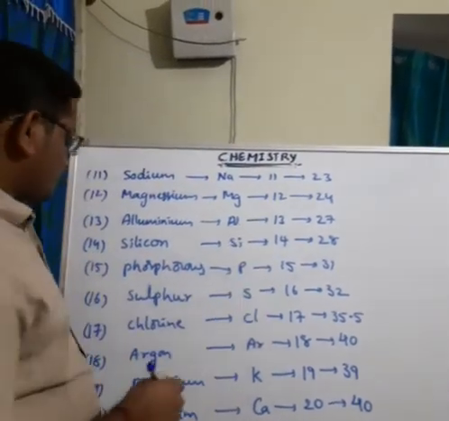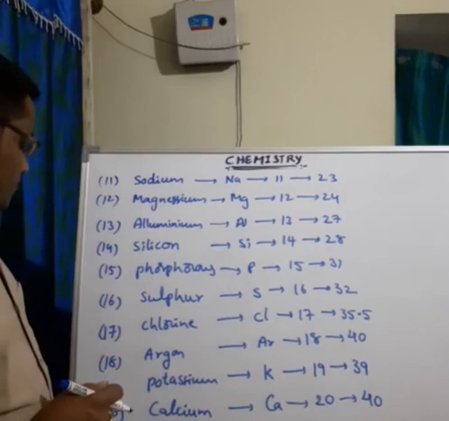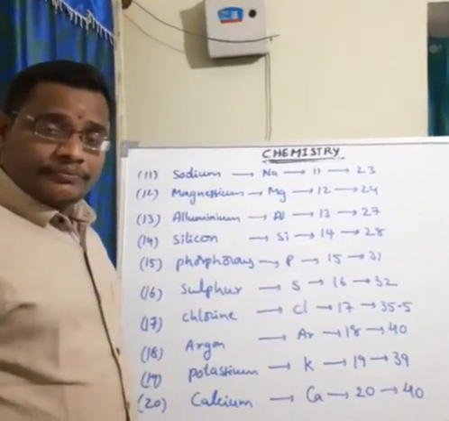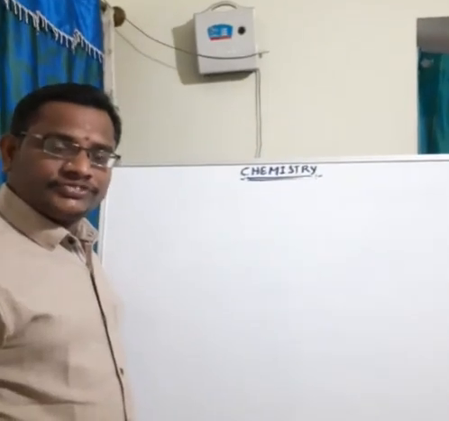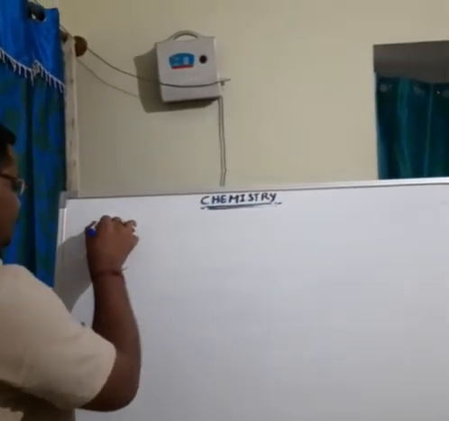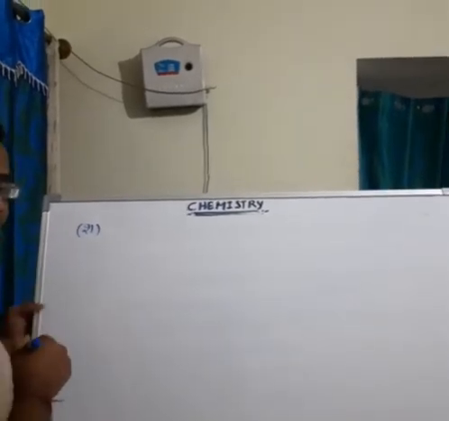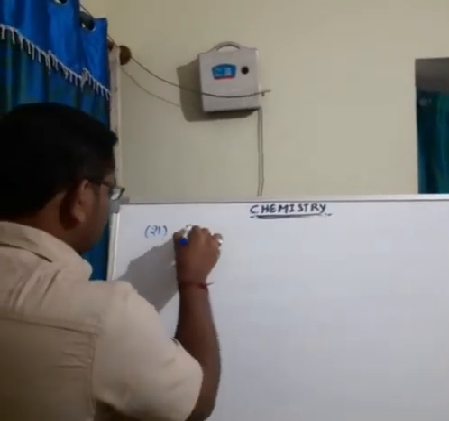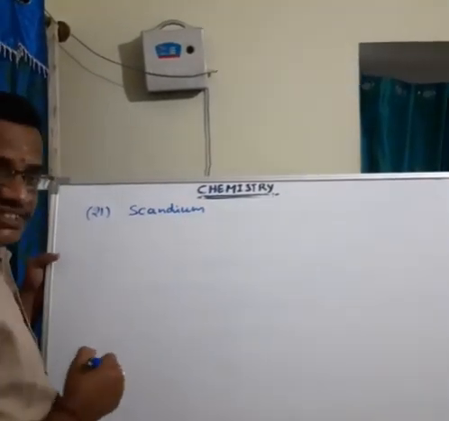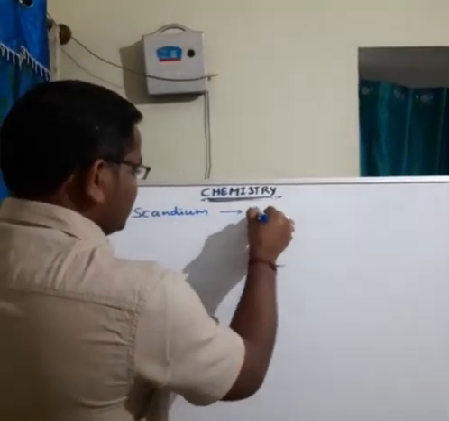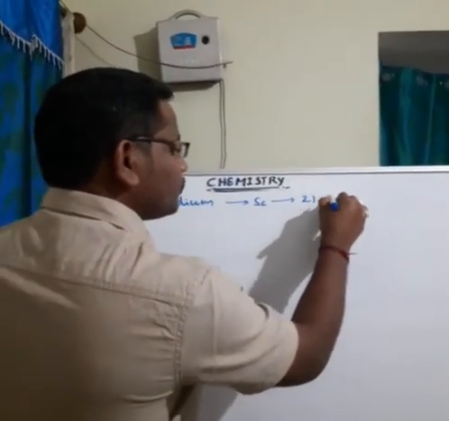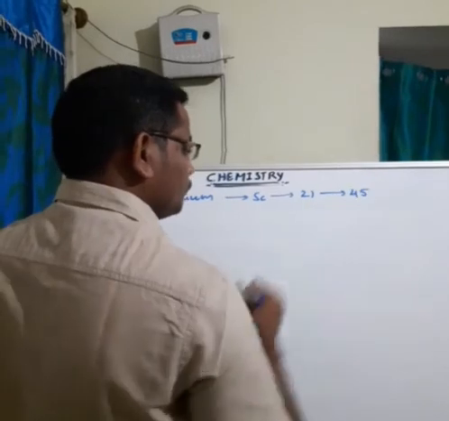So these are the first 10 elements. The next element is the 21st element, scandium. Its symbol is Sc. Atomic number is 21, mass number is 45.